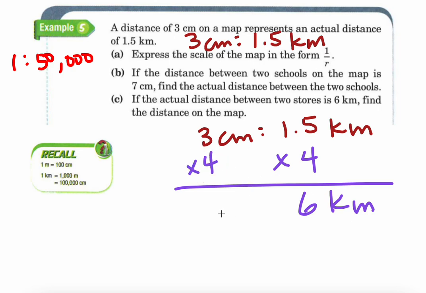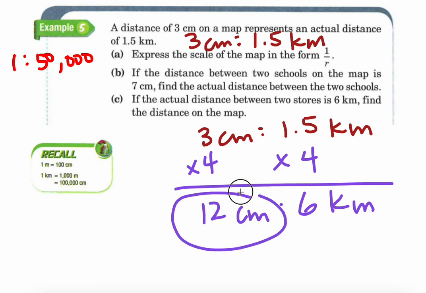So the other side also has to multiply by 4, and I get 12 centimeters. So it was basically 4 times the distance as what the problem gave us. So instead of 3 centimeters corresponds to 1.5 kilometers, we can also say 12 centimeters, 4 times that, corresponds to 6 kilometers. So then there's my answer. The distance is 12 centimeters on the map if it's 6 kilometers in real life. Boom.